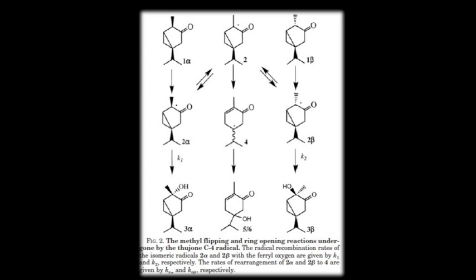This is due to steric interactions at the active site that favor the rebound of the hydroxy group back onto the face from which the hydrogen was abstracted to begin with. Essentially, the molecule is constrained and rotating to expose the opposite face, where the rebound of the hydroxy group forms 4-hydroxy-beta-thujone, seen labeled 3-beta at the bottom right.